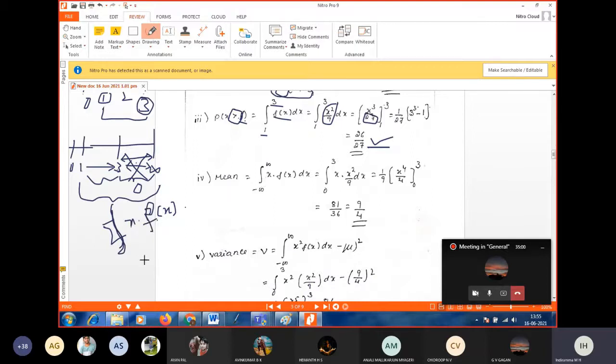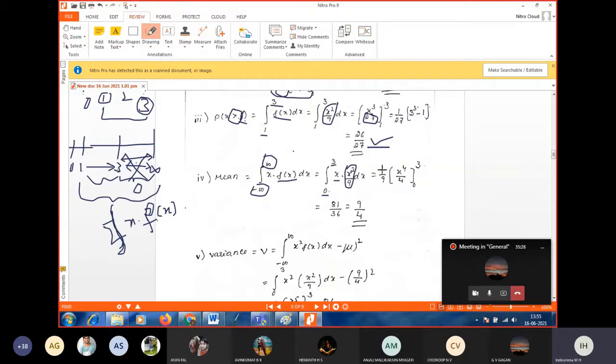That's it. So the general interval is minus infinity to plus infinity. But in this particular problem, the only existing interval is 0 to 3. Except 0 to 3, in all the interval from minus infinity to plus infinity, f of x takes the value 0. So now x into x square by 9. f of x takes the value x square by 9 in the interval 0 to 3.